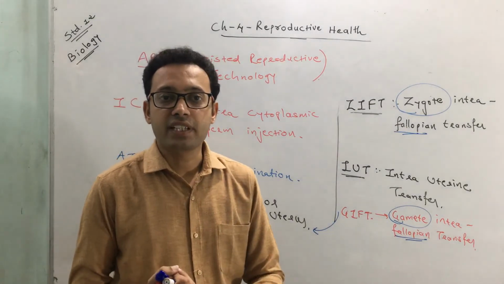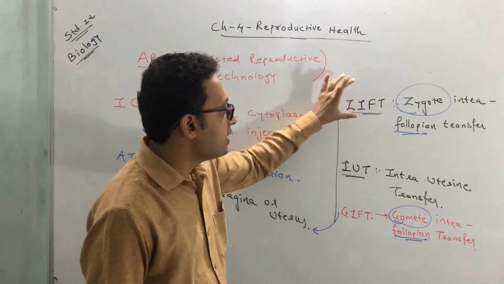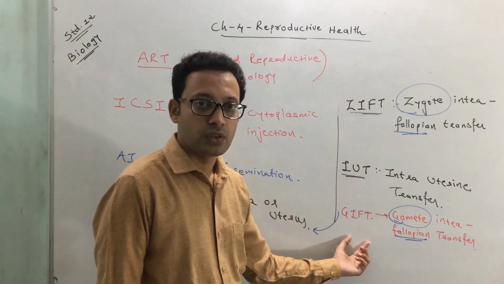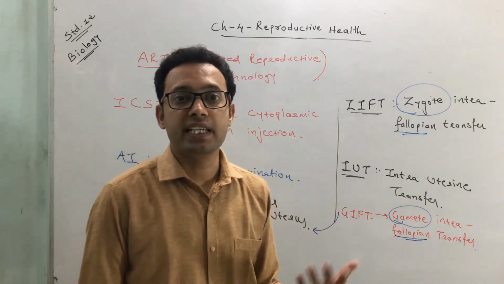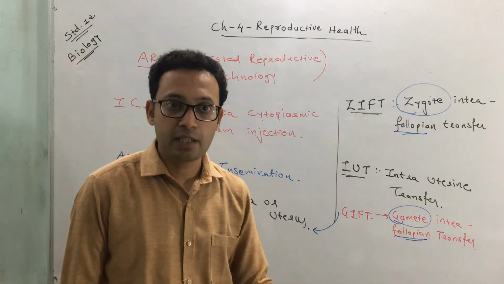First is in vitro fertilization, followed by embryo transfer, two ways of embryo transfer, ZIFT and IUT. Second is gamete transfer, which is useful in cases where the lady is not able to produce the ovum or female gamete.